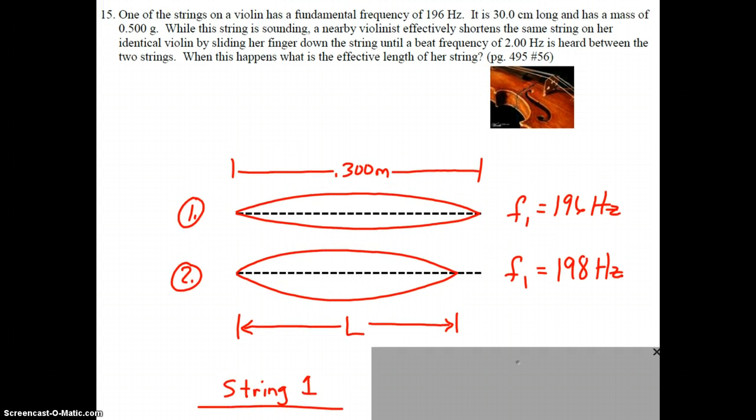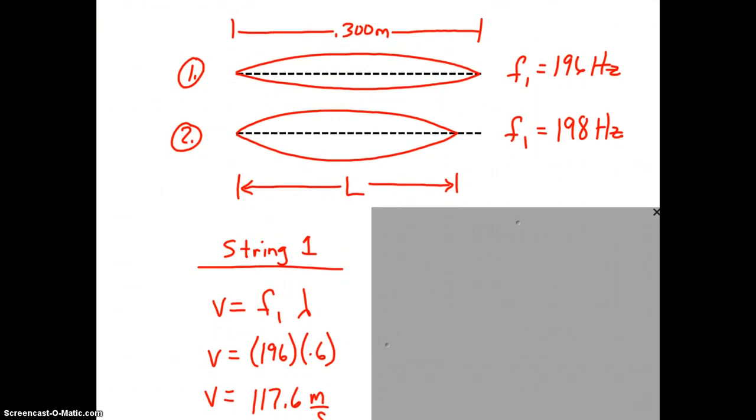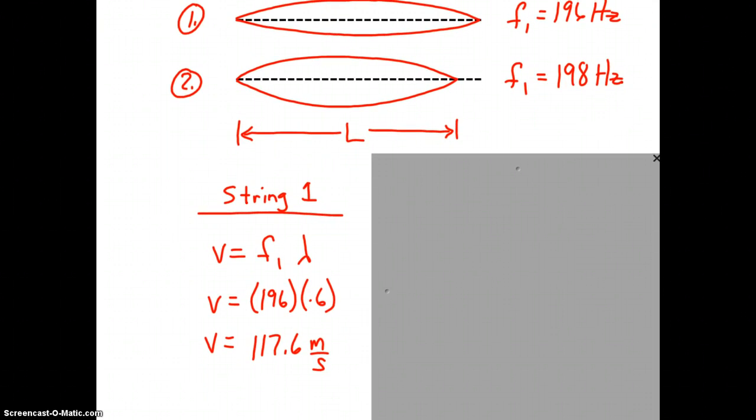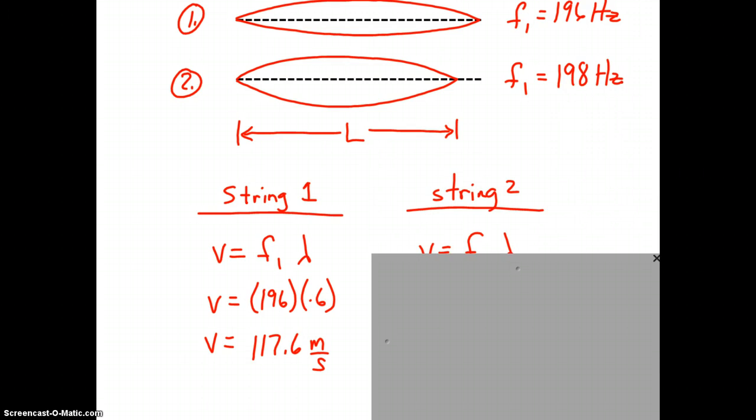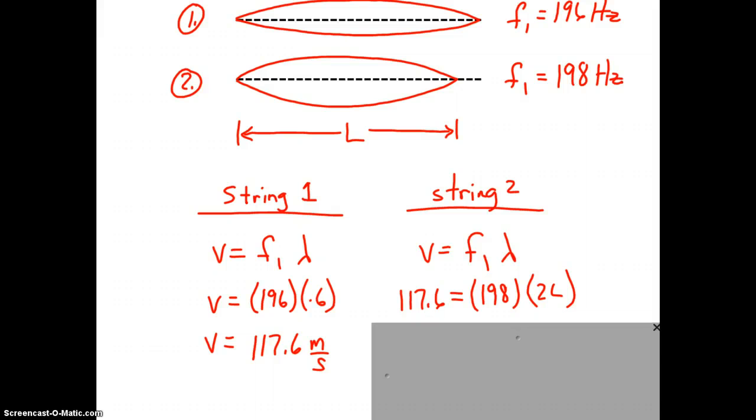We are reminded, back up in the problem, that the second violinist is vibrating the same string and has an identical violin. What does that tell us? It tells us that the speed of the sound in the second violinist's string is exactly the same as the first one. So now we set up the wave equation for string 2. We know the speed for string 2 is identical to the speed for string 1, 117.6, and that it's vibrating at its fundamental frequency of 198 hertz.